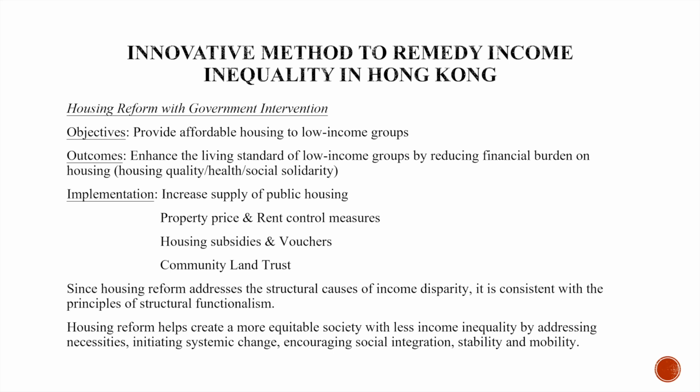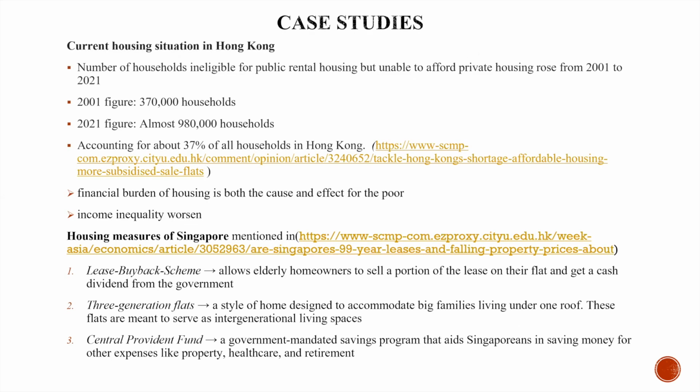Why we choose housing reform is because housing is the most expensive burden in Hong Kong, but at the same time it is necessary as everyone needs a home. The number of households ineligible to apply for public rental housing yet unable to afford private housing rose from 37,000 in 2001 to almost 98,000 in 2021. The situation is getting worse for the poor.